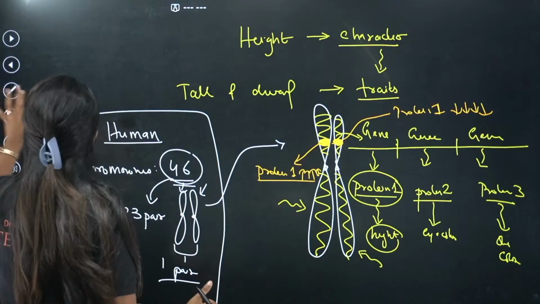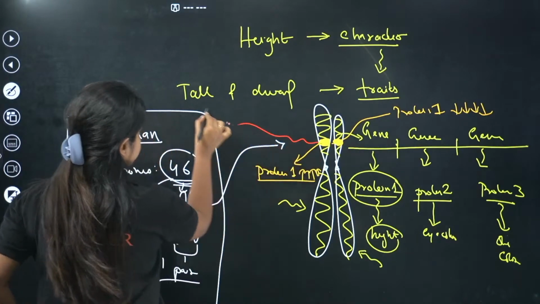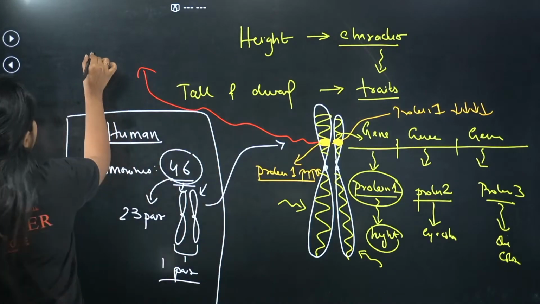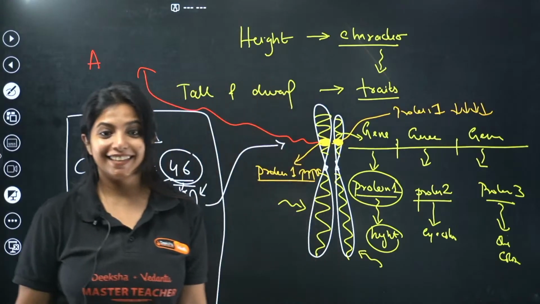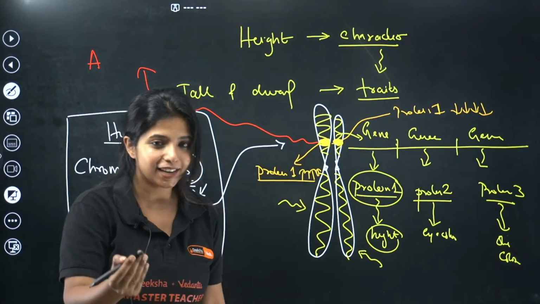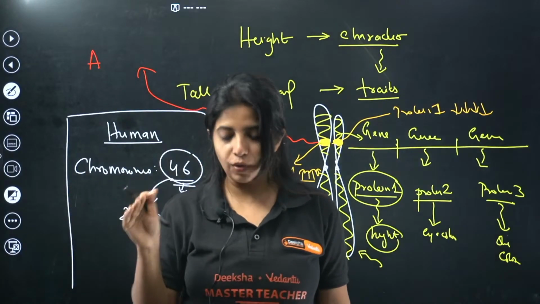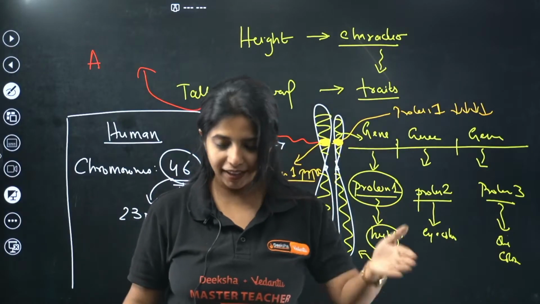What do I call these two different types of genes? Come on, fast. I have a term for it. It starts with A. Now can you guess it? Two different varieties of a single gene is known as what? It starts with A. I have given you the clue. If at all you do not know, you tell. Abnormality.